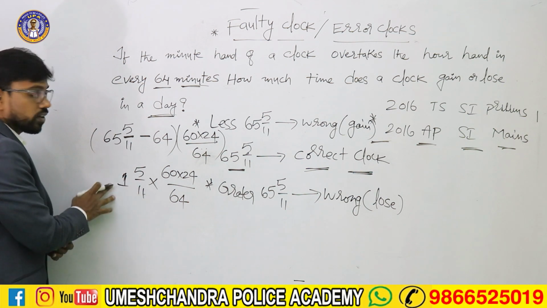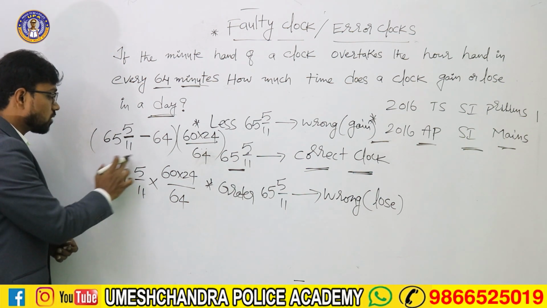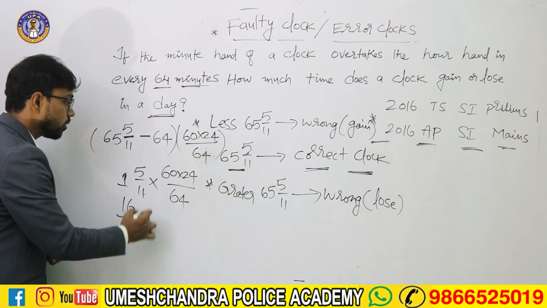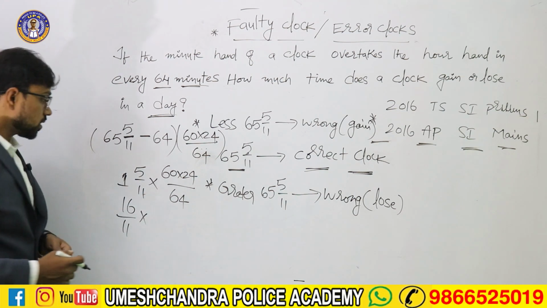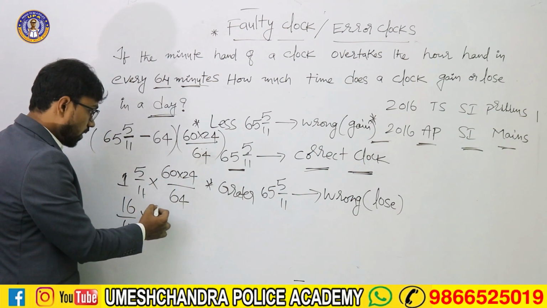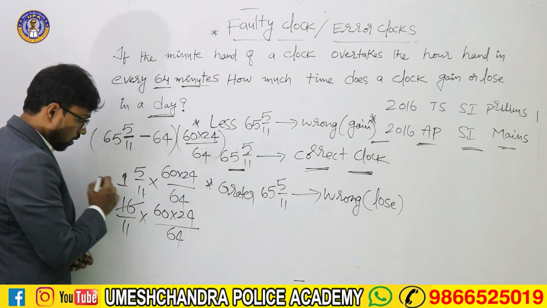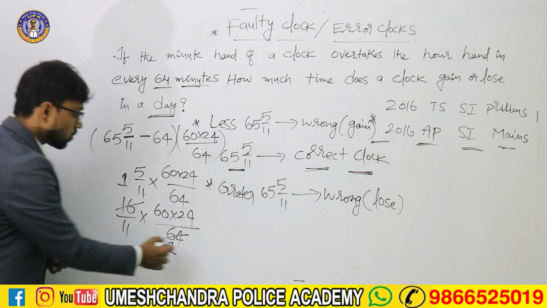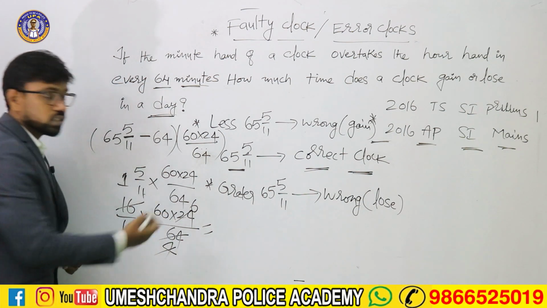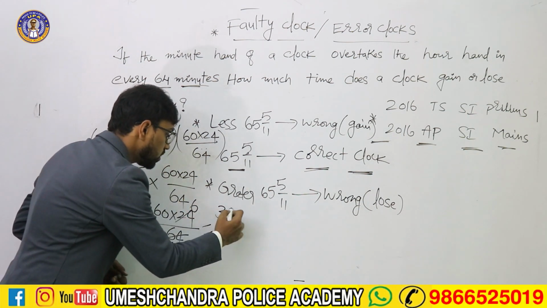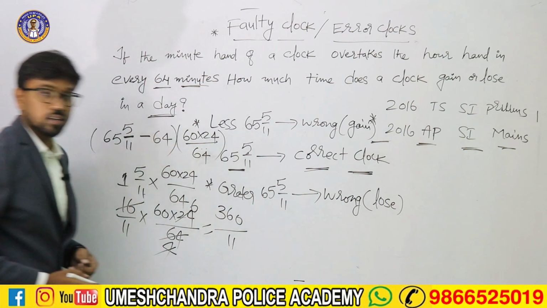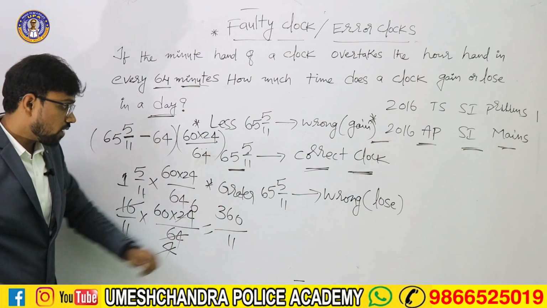11 into 1, so 11 ones are 11. So 11 ones are 11 plus 5, 16 by 11, and 60 into 24. So 16 by 11, 60 into 24: 16 fours are 64, so 4 sixes are 24. It will be 360 by 11. So we have 360 by 11.